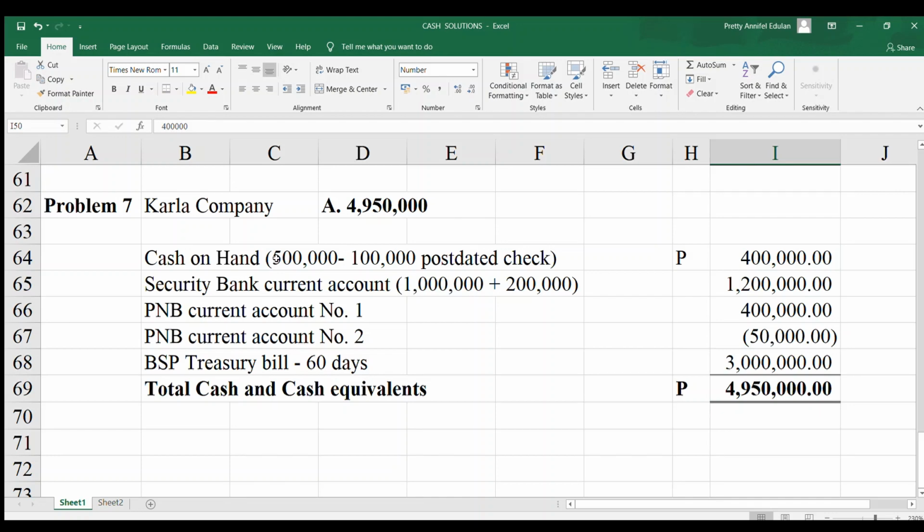Unlike in the previous example, where it was not offset because it was from a different bank, so it was a liability from a different bank. In this problem, we have a current account with a positive balance in PNB, so we subtract the overdraft because they are of the same bank.